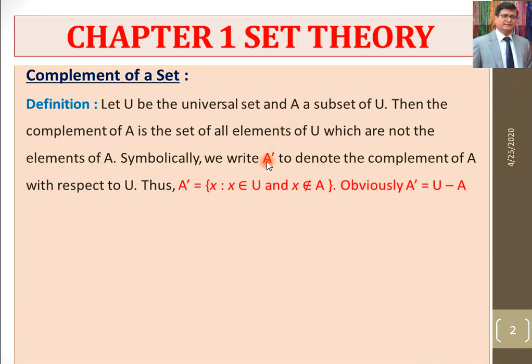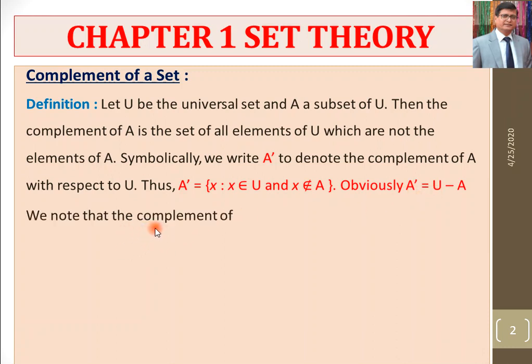This is the symbol for the complement of set A. So A dash is {x such that x belongs to the universal set and x does not belong to A}. It means we have to take all those elements of the universal set which are not in A. So in other words, A dash is U minus A.